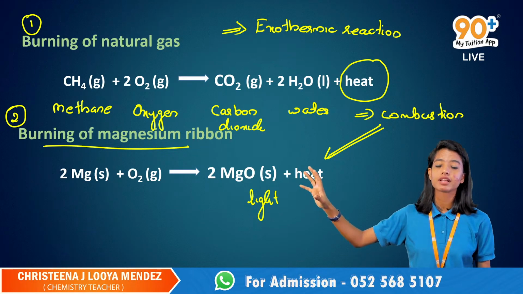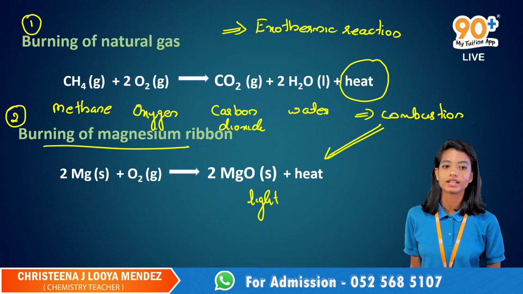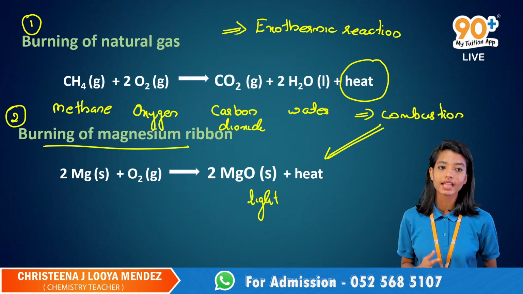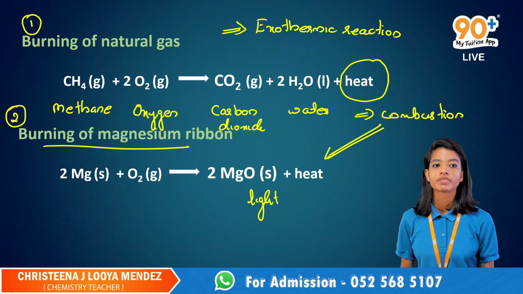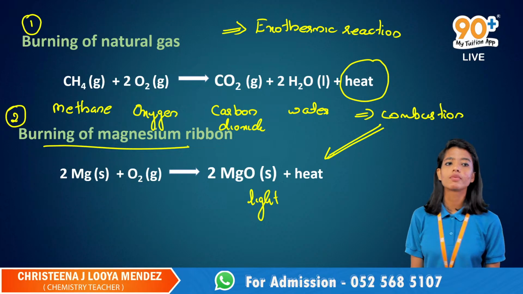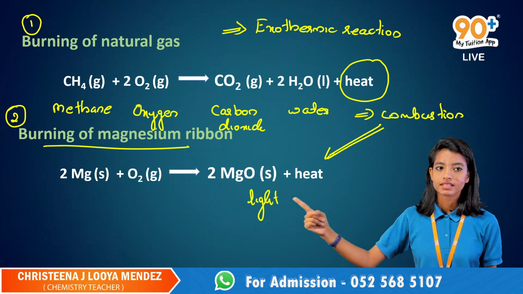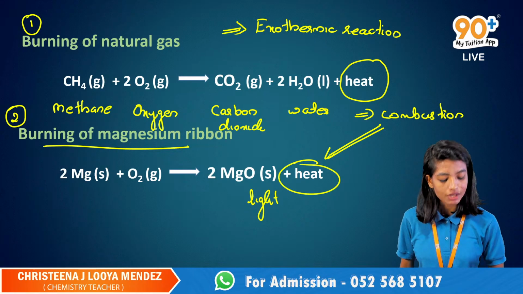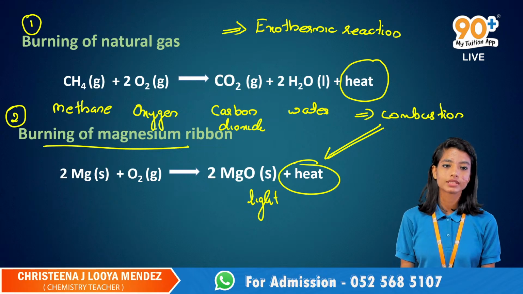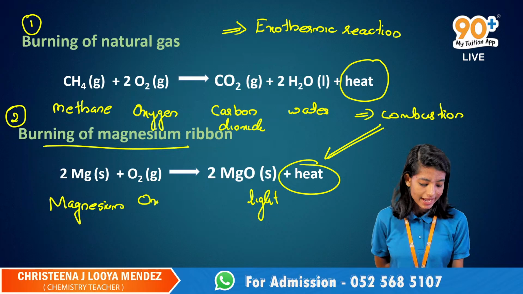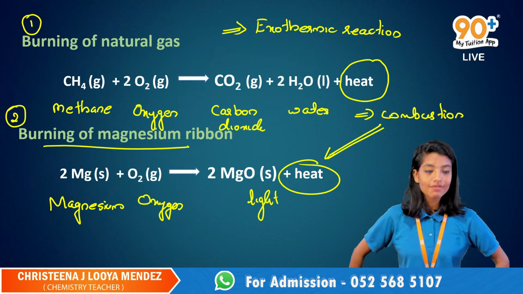This chemical reaction is again a combustion reaction where a substance reacts with oxygen that is present in the air to produce heat. They are producing the heat, so I can call this the exothermic reaction. So here we have magnesium reacting with the oxygen to form what?